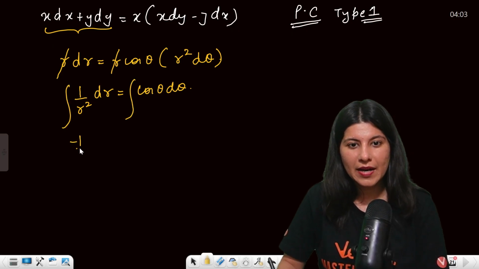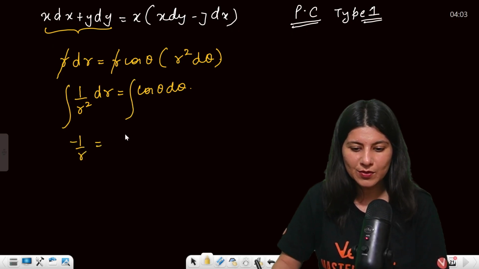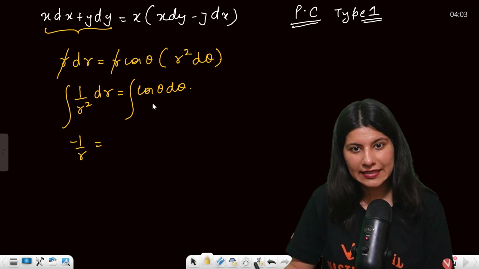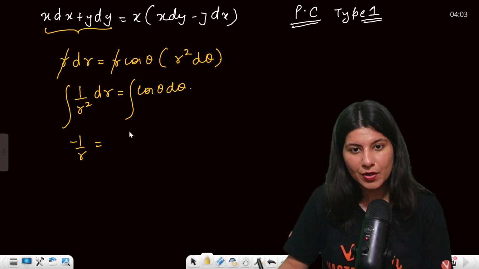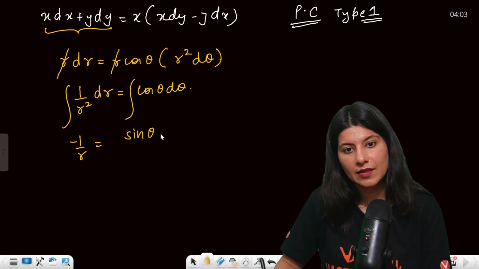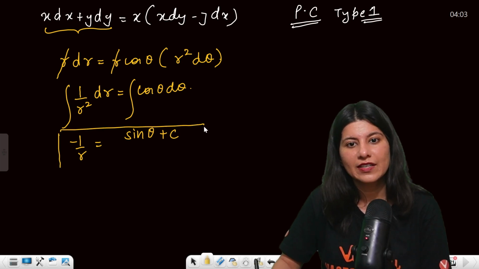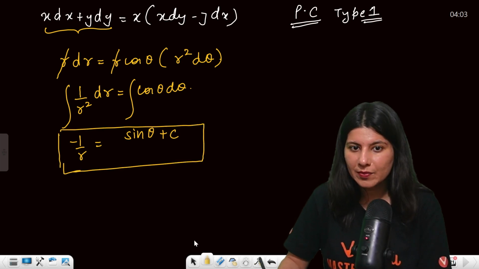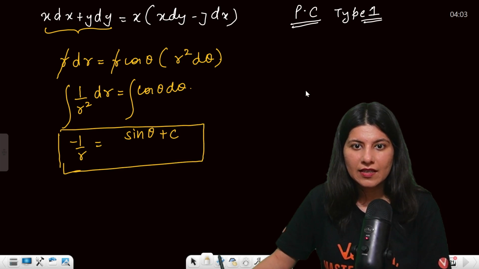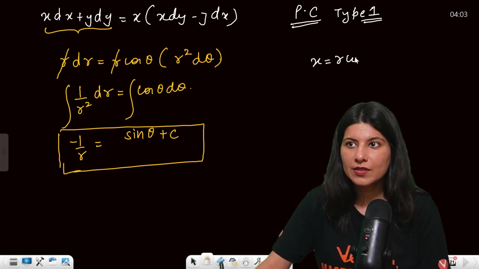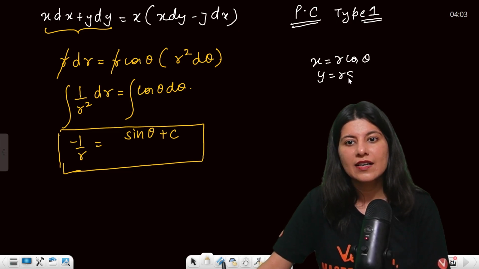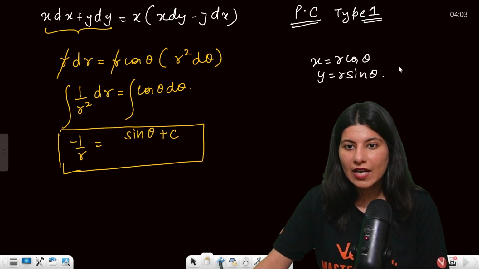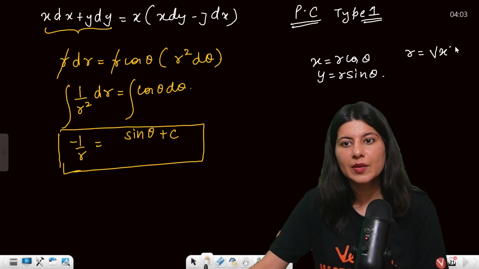Integrate: minus 1 by r equals to, now integration of cos theta is what? Sin theta plus constant. This is your final expression. Here x is r cos theta, y is r sin theta, correct? Where r is your square root x square plus y square.